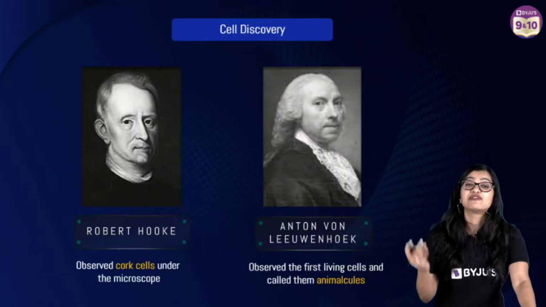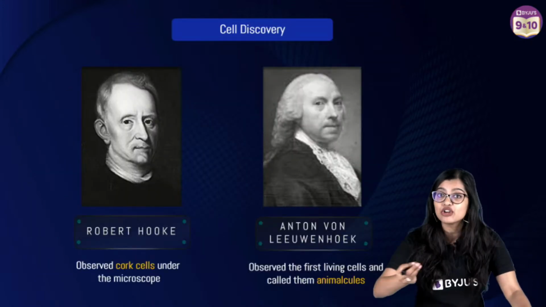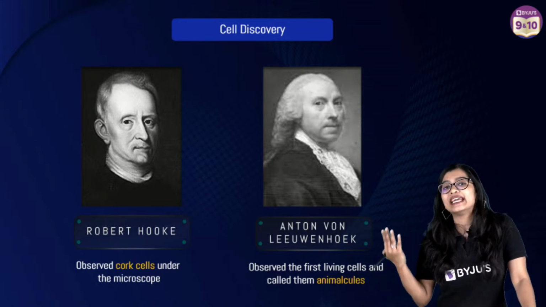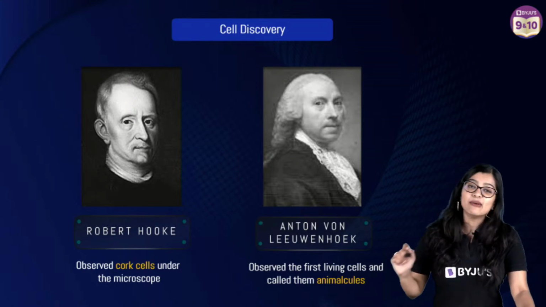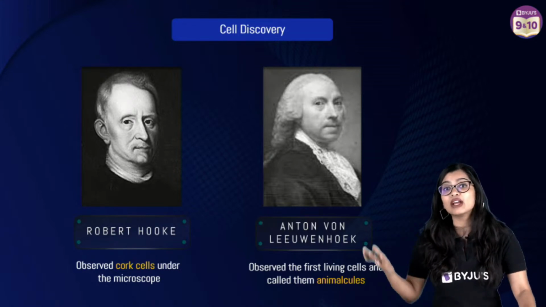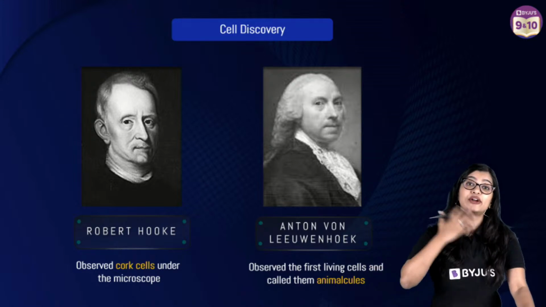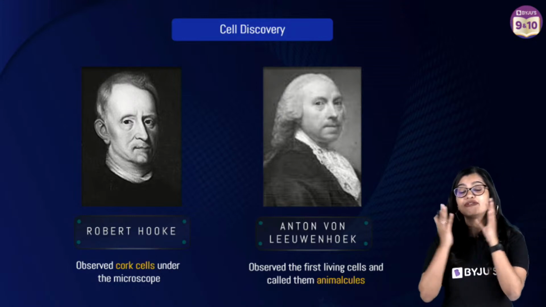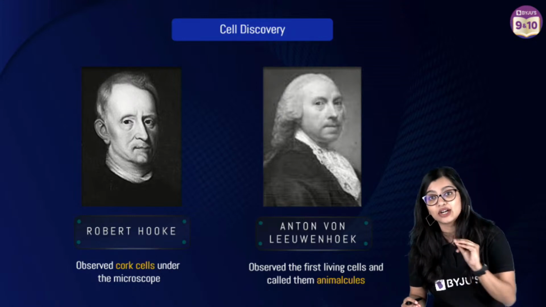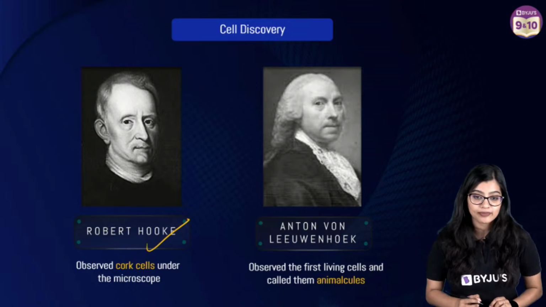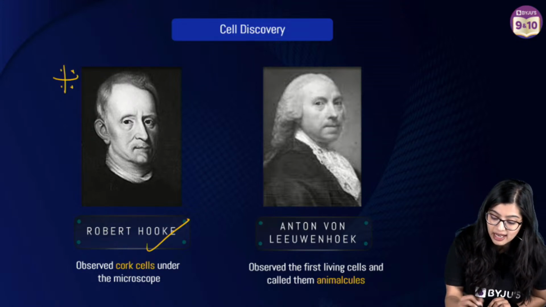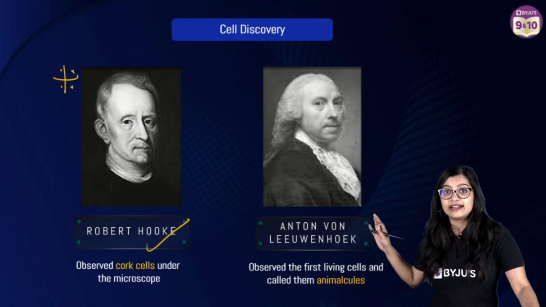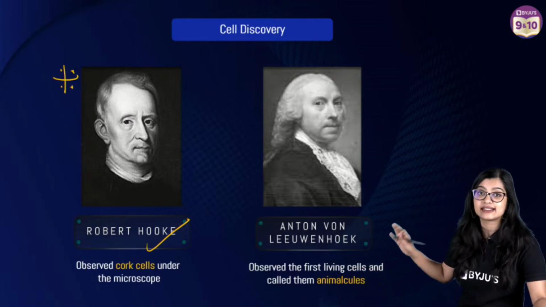Now next up, if cells were the basic foundation of living organisms, the basic structural and functional unit, who actually came across these cells? Scientists wanted to know what living organisms were made up of for a very long time, which is why the first person who coined the term cell was Robert Hooke. Very, very important, students. They can ask this as an MCQ, 1 mark question on who discovered cells. It is Robert Hooke in the year 1665.